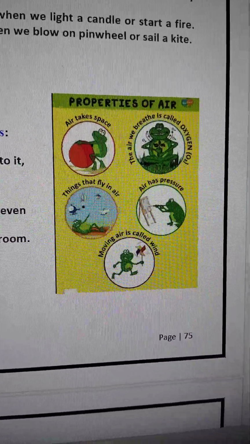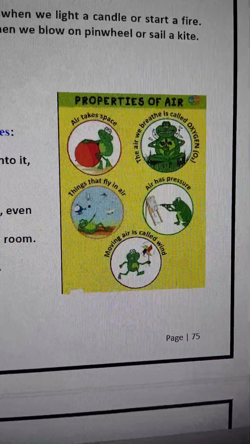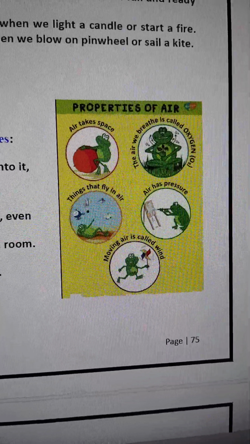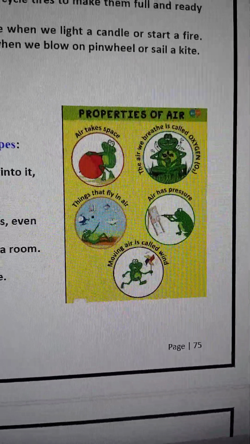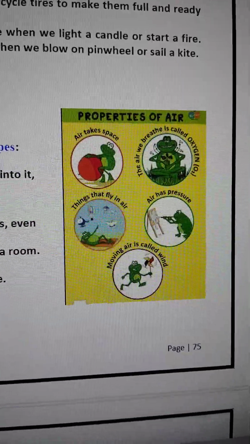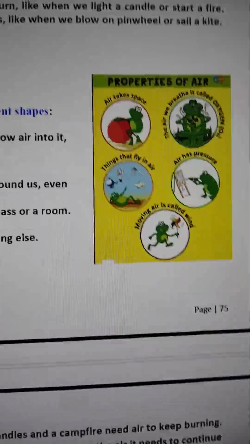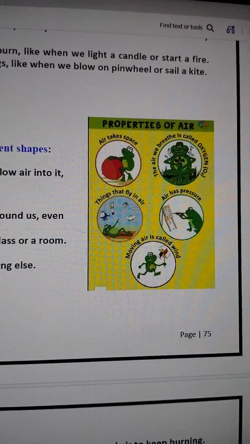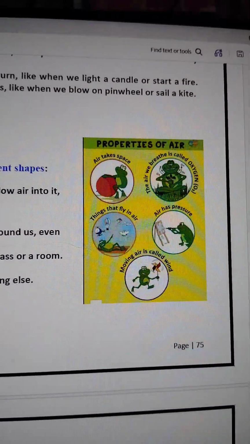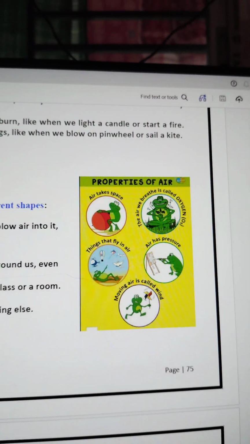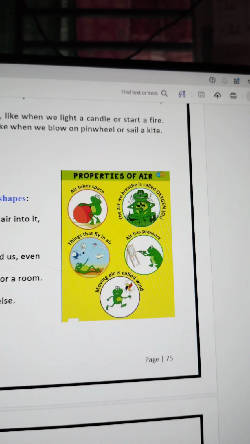Then air can fill up space. Air is also around us, even in places that look empty, like a glass or a room. It takes up space just like everything else. Air is necessary for burning. Candle and campfire need air to keep burning.